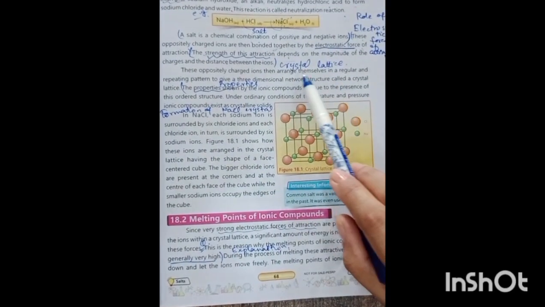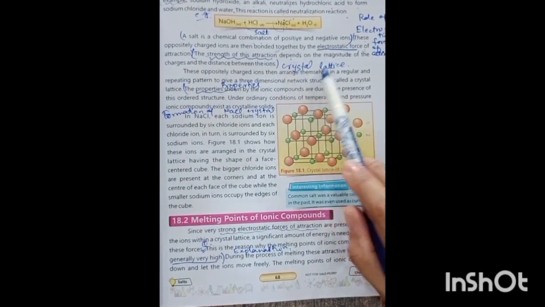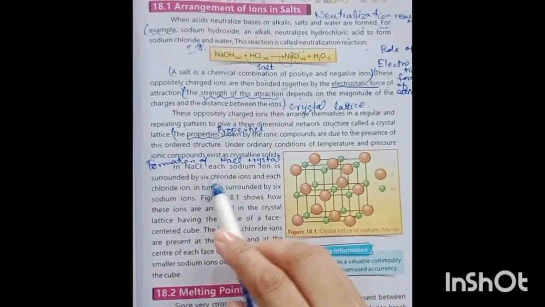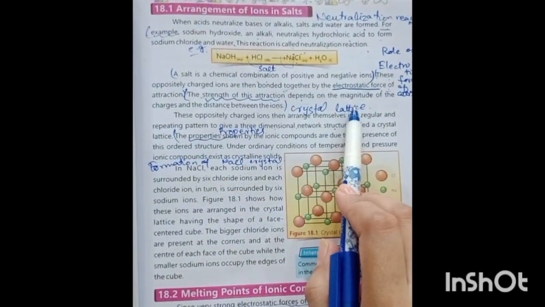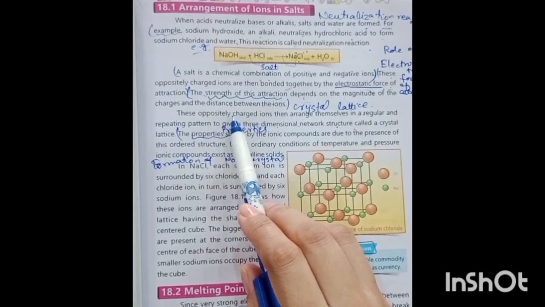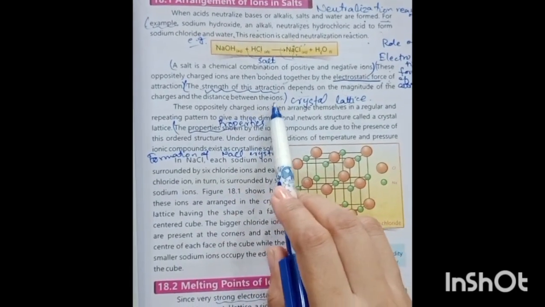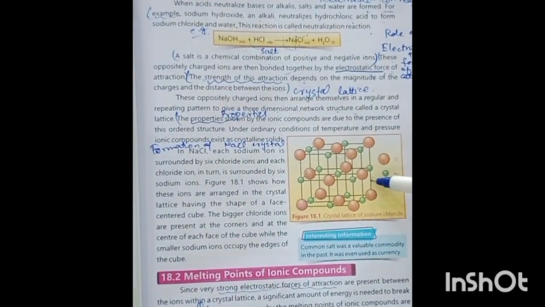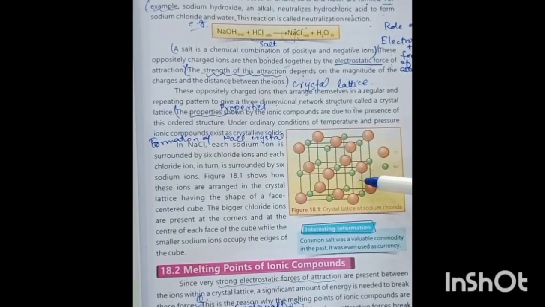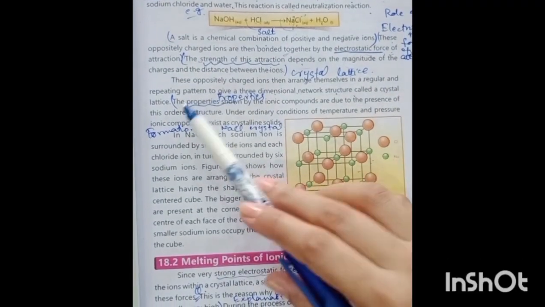Okay class, now we will study about crystal lattice. What is a crystal lattice? These oppositely charged ions arrange themselves in a regular and repeating pattern to give a three-dimensional network structure called a crystal lattice.